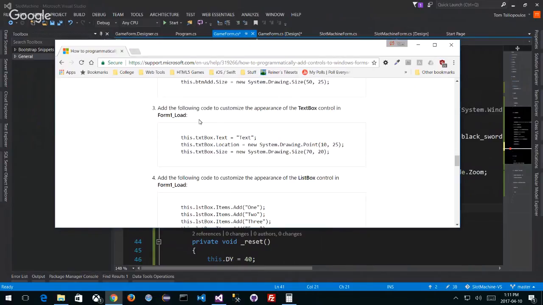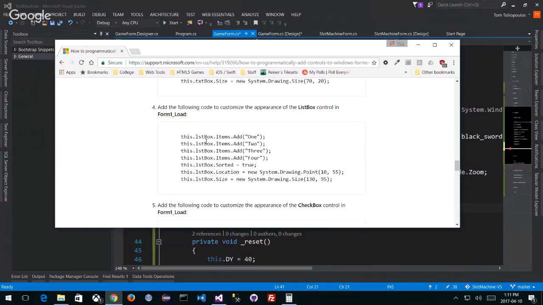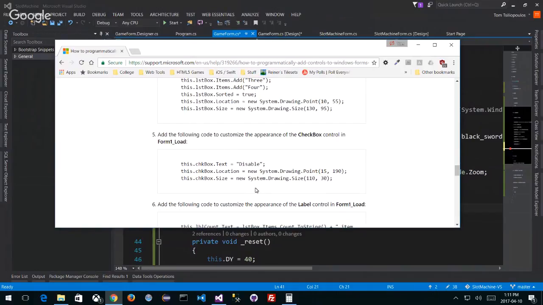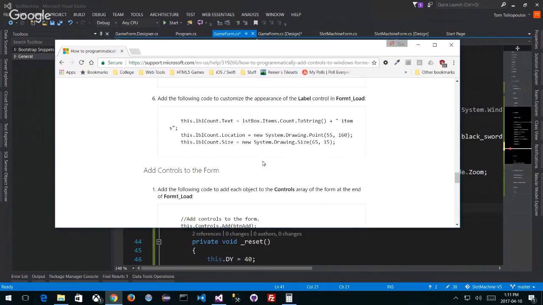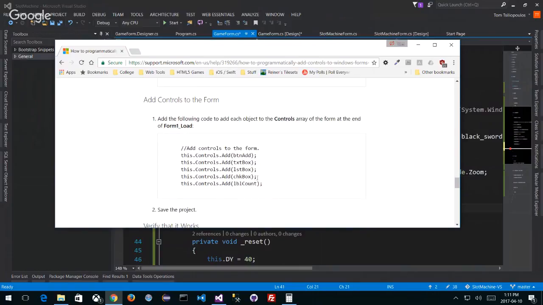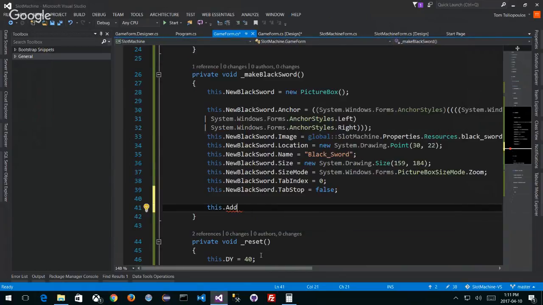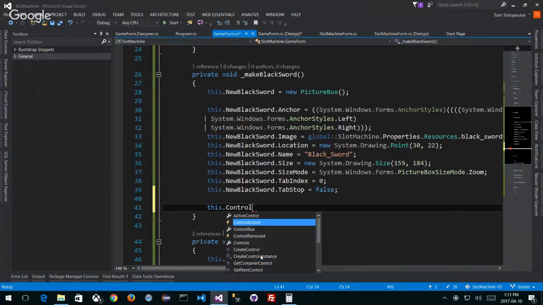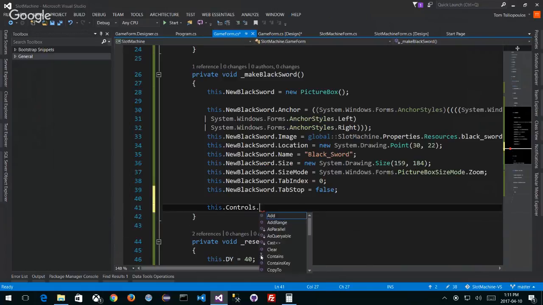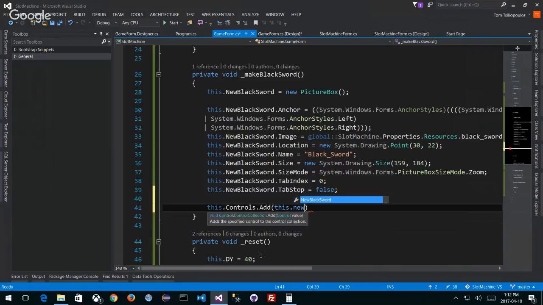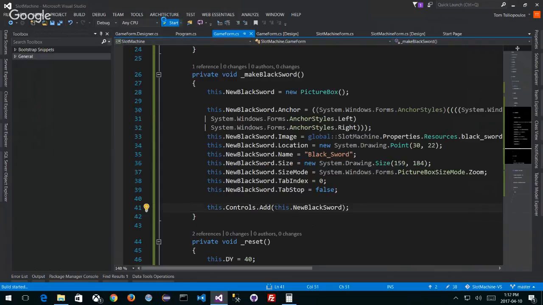Cool. But this is just a list box, so where does this thing go? Can it be added to the form? Well, here's controls, add controls to the form. So this controls.add is what I've got to do. Otherwise, it doesn't get paired to the form at all. So let's try this out. So this controls dot add, and I want to mention the control, which is this dot new black sword. Okay, so let's try this out.